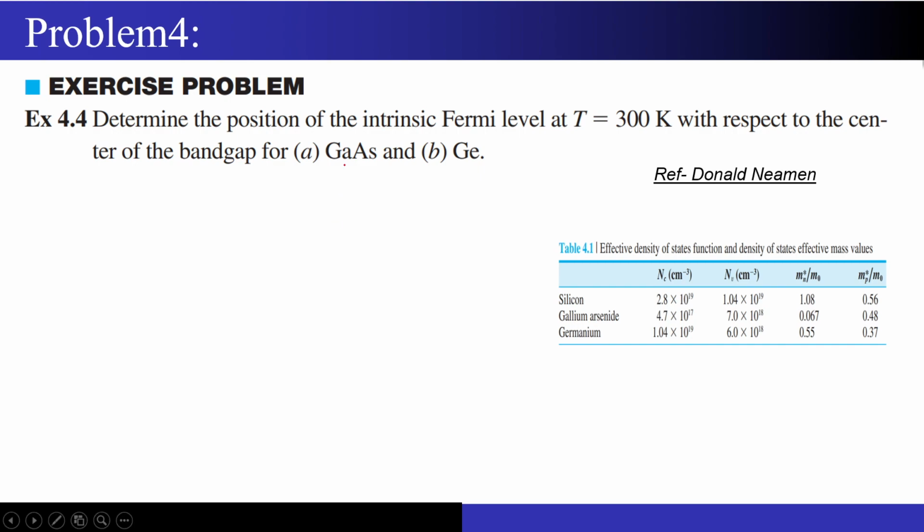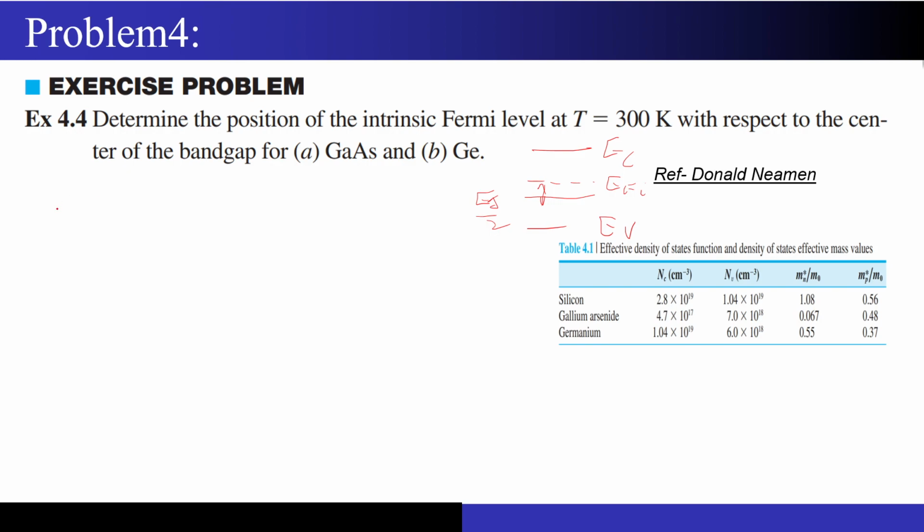Now here comes a problem. What they are asking: determine the position of the intrinsic Fermi level at T equal to 300 Kelvin with respect to the center of the band gap. So I just told you, right, the center of the band gap. So you have EC, you have EV, right? You have EFI over here, and you will have the EG by 2 level over here. So they want us to find this difference, right?